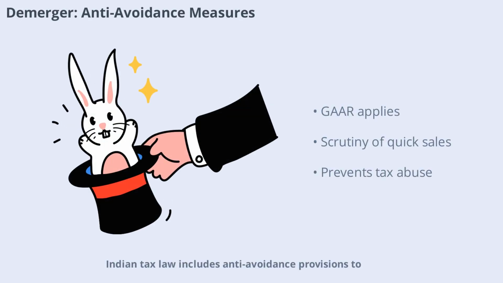Indian tax law includes anti-avoidance provisions to prevent demergers structured solely for tax benefits. The General Anti-Avoidance Rule, GAAR, and specific conditions under Section 2(19AA) scrutinize transactions where the resulting company's shares are quickly sold after demerger. Such structures may be recharacterized and taxed as ordinary sales, removing the benefit of tax neutrality.